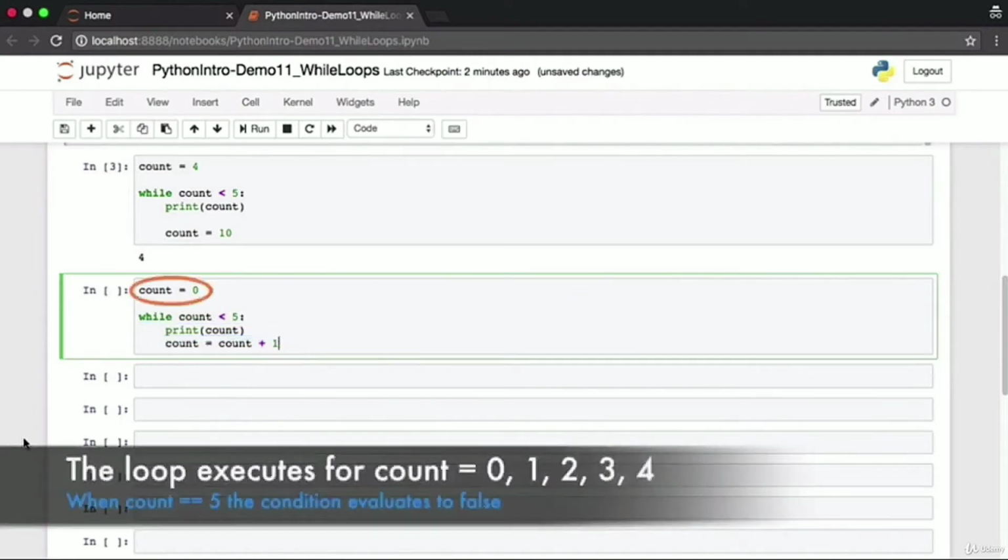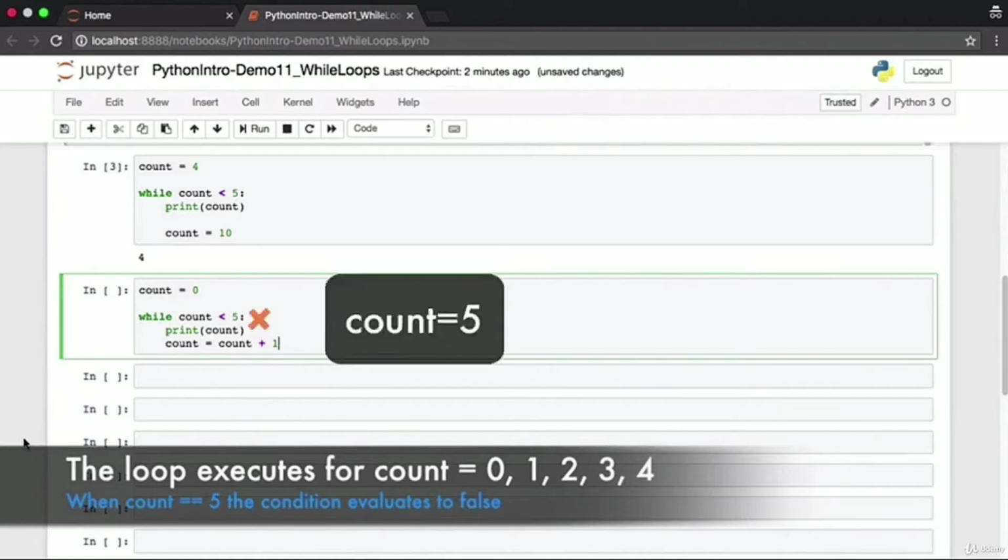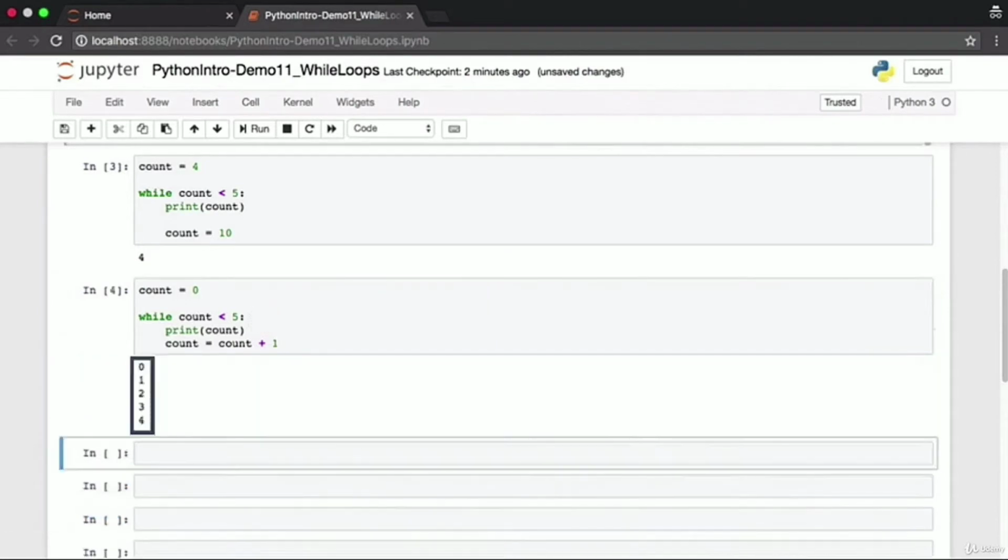We start off at count is equal to 0, count is printed, it then gets the value 1, then 2, then 3, then 4, and then finally 5. When count is equal to 5, the condition while count is less than 5 evaluates to false, and we break out of the loop. And if you look at the result here, you'll see that this is indeed true. We print count values from 0 through 4.